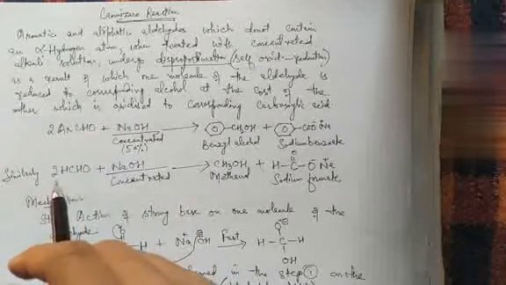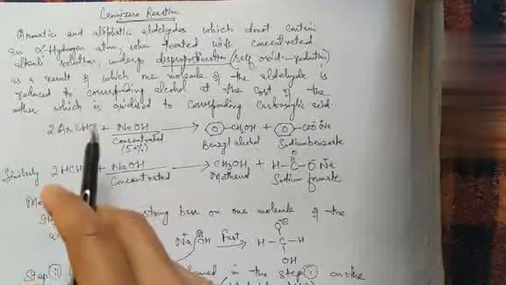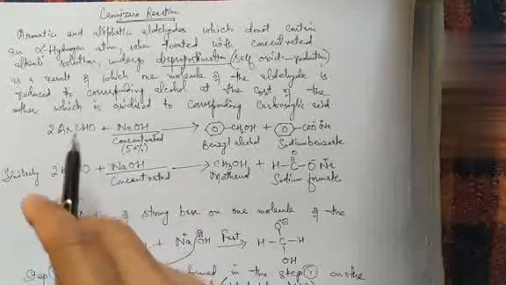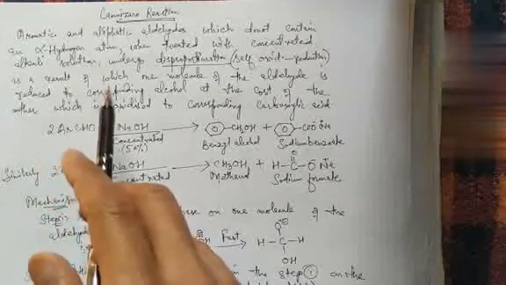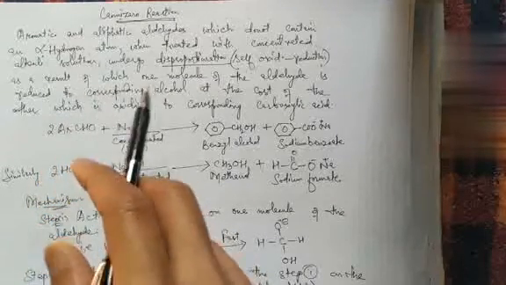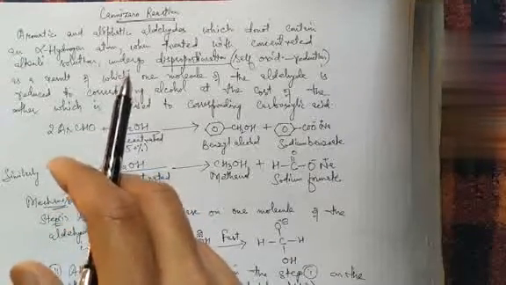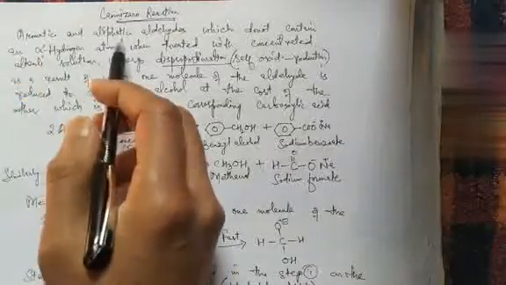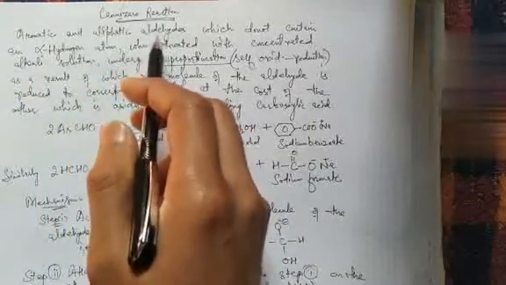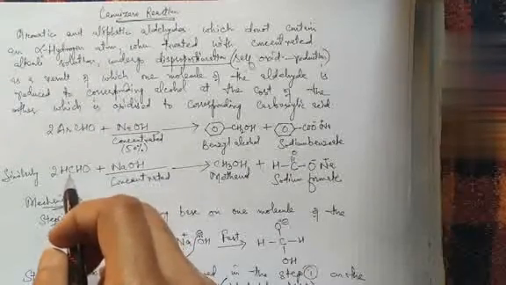There was the necessity of the alpha hydrogen for enolate formation, but here the molecule undergoing Cannizzaro reaction must not possess any alpha hydrogen. Obviously ketones don't show the Cannizzaro reaction, because in ketones there is definitely the presence of alpha hydrogen. So both aromatic as well as aliphatic aldehydes, in the aliphatic case formaldehyde, which lacks alpha hydrogen.